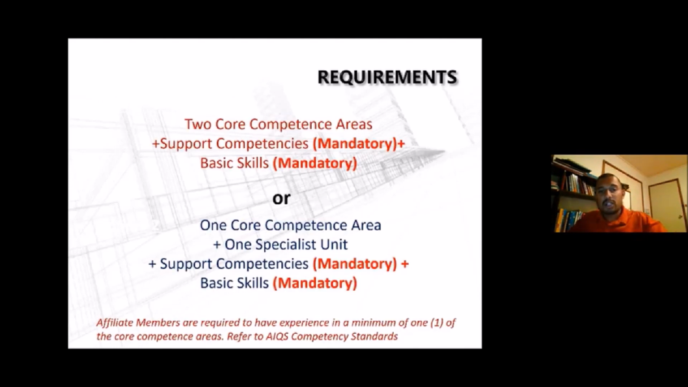You have to select the support competencies and basic skills with 2 core competencies, or 1 core competency with 1 specialist unit, with basic skills and those support competencies. I mean, these support competencies and basic skills go hand in hand. Within those 8 basic skills, it automatically covers them. So you can see it is almost the same as RICS.